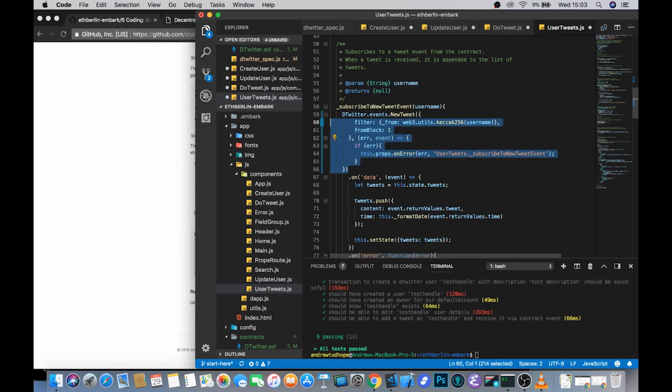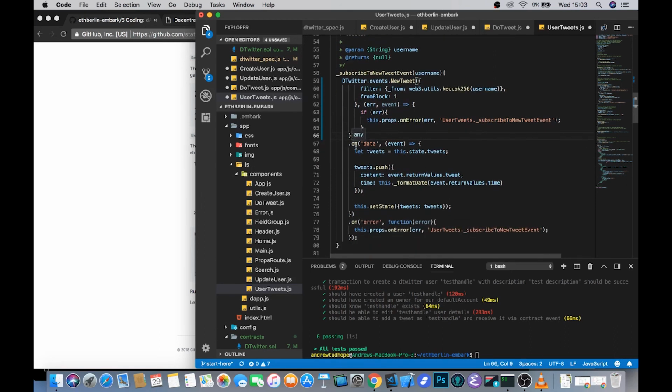Let's just format it slightly better. There we go. And once this has come through, if it does filter it, then on receiving data back, it will set the tweets equal to what they need to be, display them in the UI through updating React state.